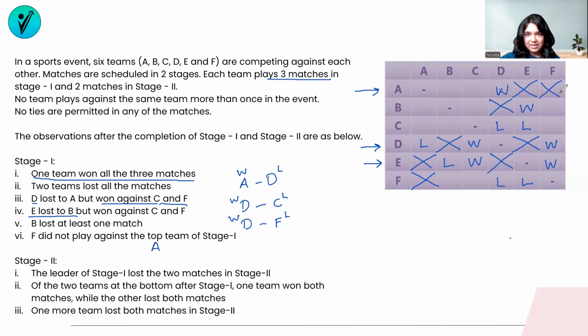Now, if I look at A, there are only 3 matches that A has played in this stage, out of which it has won 1, and then it has to win all the other 2 as well, because one team has won all 3 matches. So A and B's game, A is the winner. That means B has lost to A. Likewise, between the match of A and C, A is the winner again. That means C has lost against A.